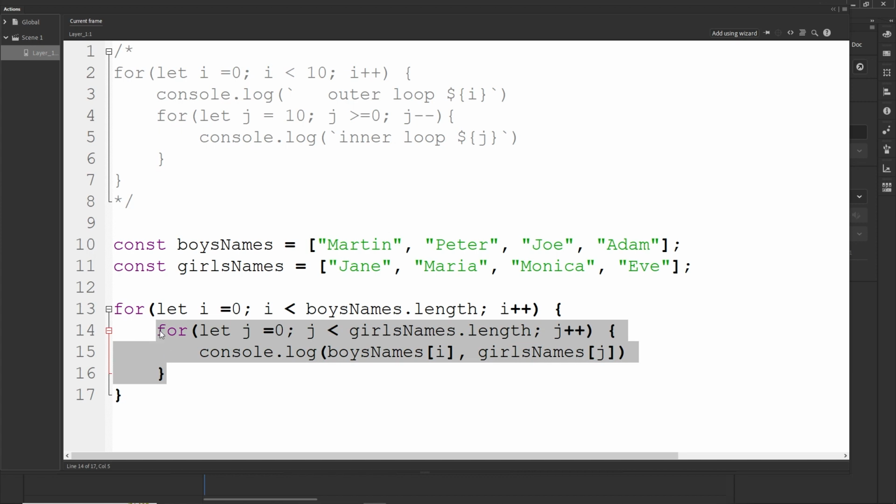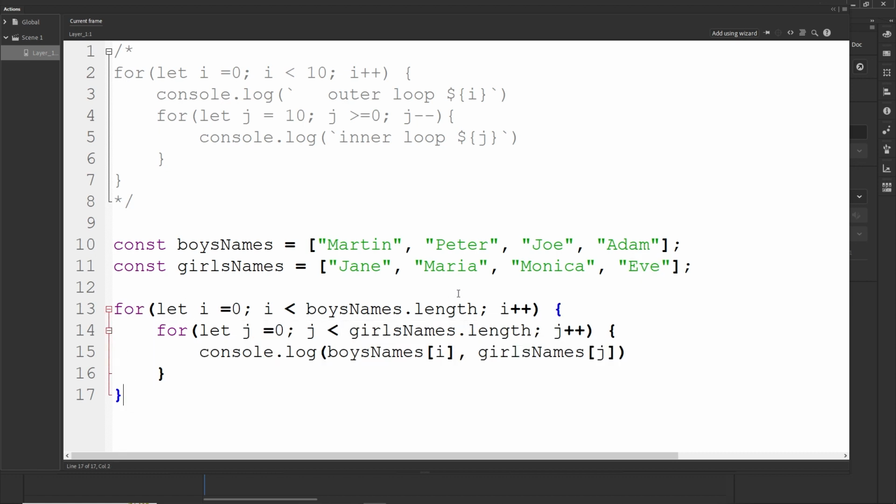And then this for loop is going to run one more time. So still boys names i is 0, so it's Martin. Girls names j is right now 2, so it's Monica. And then it is going to run one more time because the condition is still valid. So the boys names i is still going to be 0, Martin. Girls names j is going to be the last one, and is going to be Eve. And then we are done with this inner for loop.